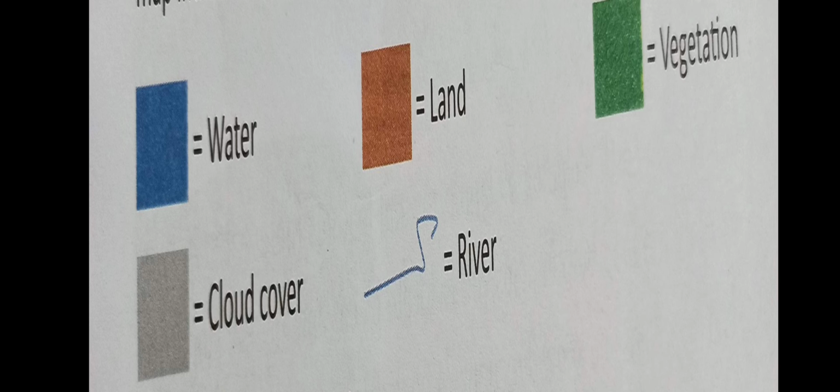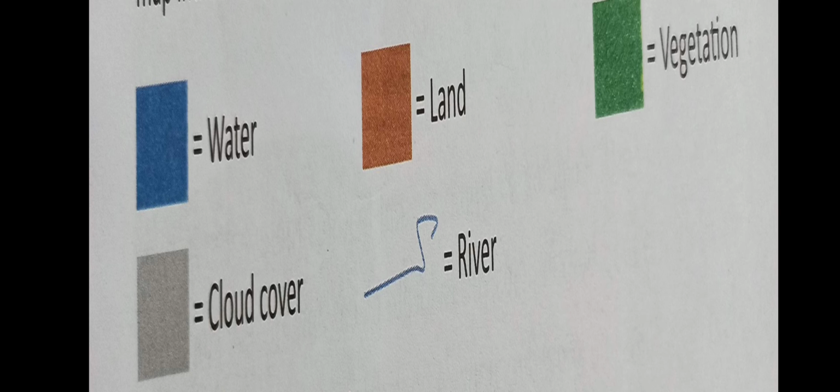Then which color indicates which thing, that we have to know. The color given in a map indicates some particular thing, some particular landform, some particular trees, some particular place. That's why we use that particular color in a map. So we have to learn the first one. We use the blue color in a map to indicate the water. Understood this? Now learn the second one.